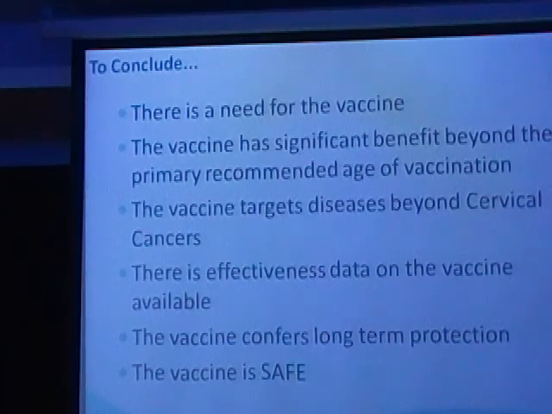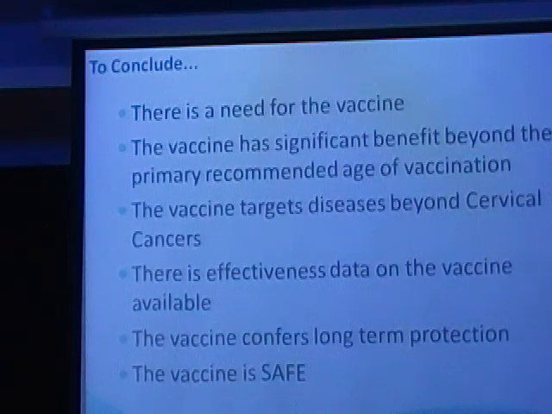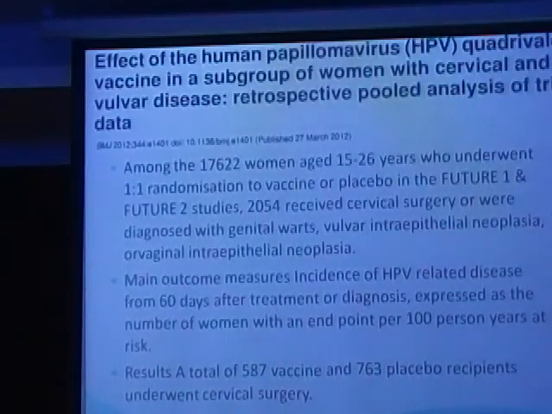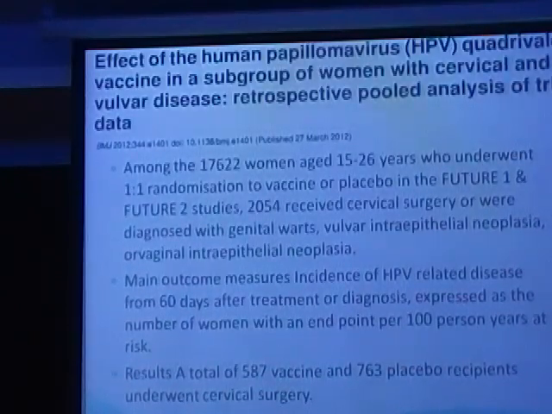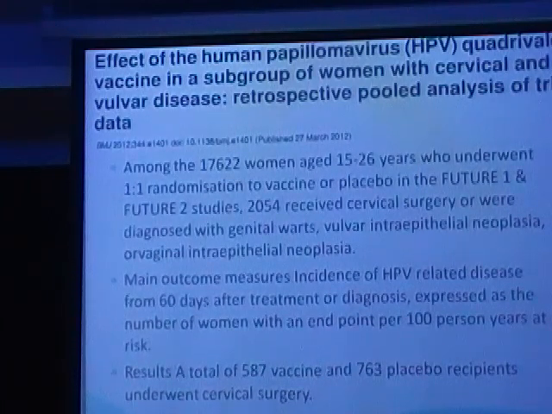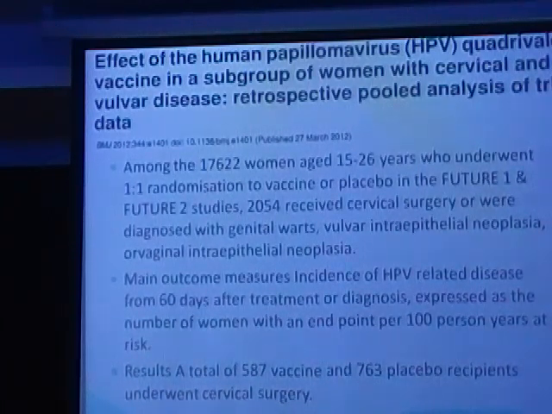Is there a method like, after they have a high risk behavior, they take a vaccine and then it is preventable? See, that is the next thing I was going to say. Is there a role of giving the vaccine in those who have already been exposed to HPV, found to be HPV positive? Earlier it was believed that once you are proven to be HPV positive, there is probably not much of a role in taking the vaccine.